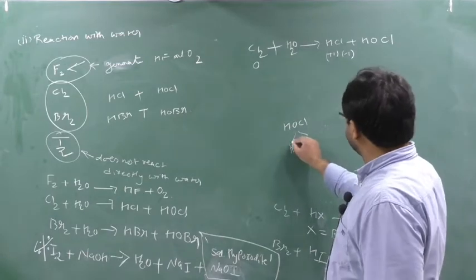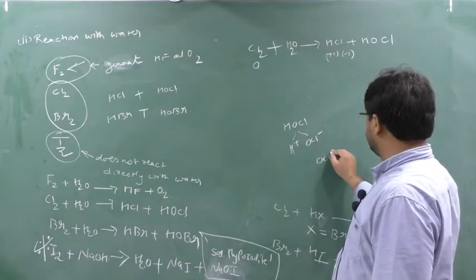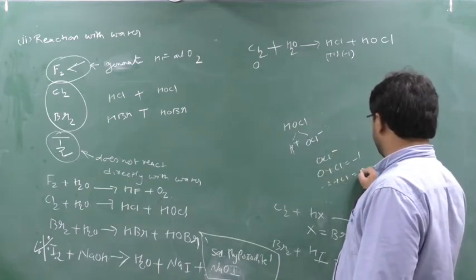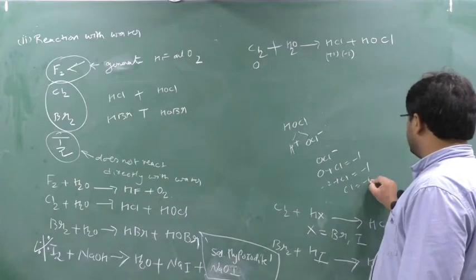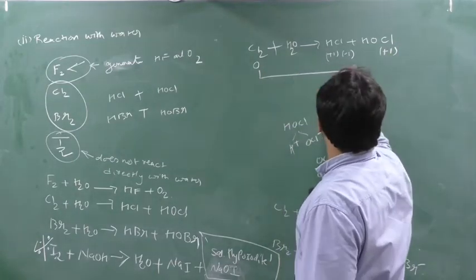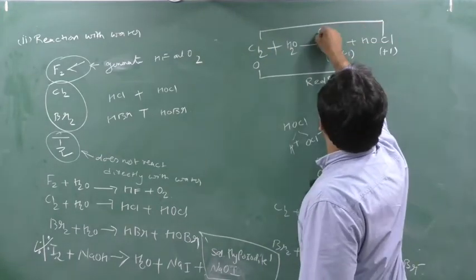You will get what? H plus and OCl minus. It's an acid, so it will form H plus. OCl minus means O plus Cl equal to minus 1. Minus 2 plus Cl equal to minus 1. So Cl will form what? Minus 1 plus 2. It will form plus 1. Now see here, 0 to minus 1 means reduction, and Cl from 0 to plus 1 means what? Oxidation.